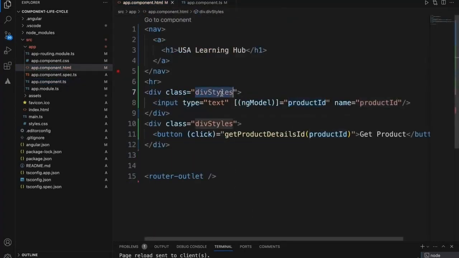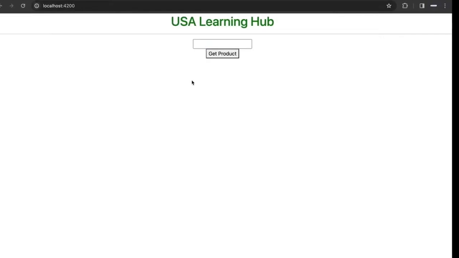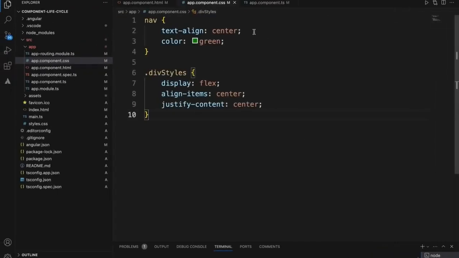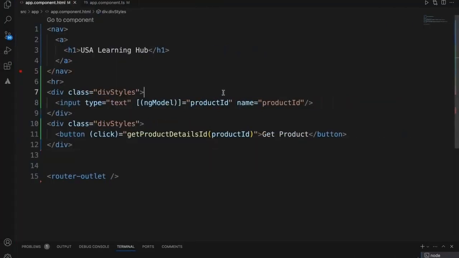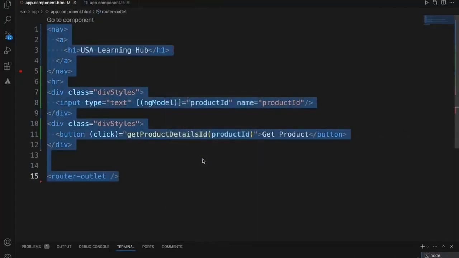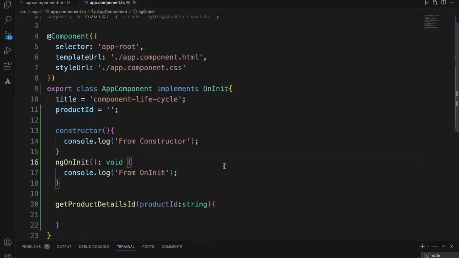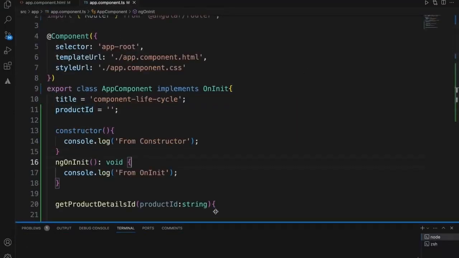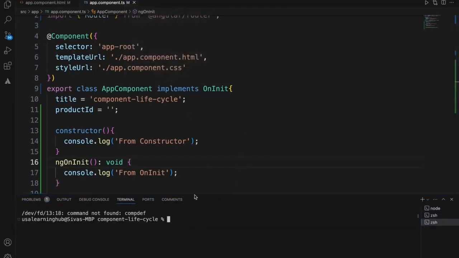Styles. We have styles already. Okay, now it is centered. Now let's add another component. I'm giving a real-time example of when we use this, so for that reason, I'm writing this code.